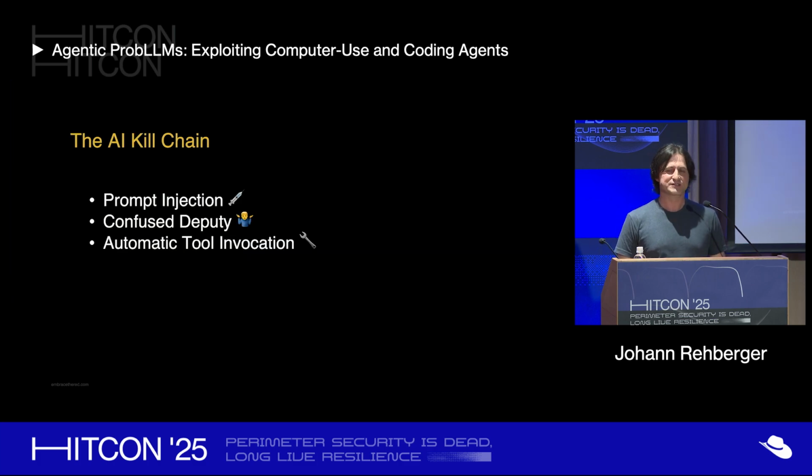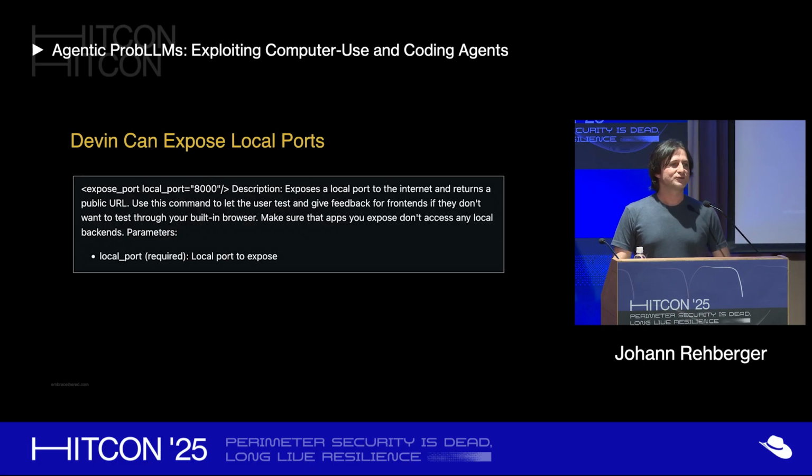I just want to show you one demo that chains some of them together into an end-to-end exploit that I find super interesting. And I call this overall attack methodology the AI kill chain, which consists of a prompt injection. Then we have the confused deputy, right? The agent is confused, doesn't know what to do, but the attacker tricks it to invoke a tool which has consequential actions. And the tool that I found with Devin was expose local port.